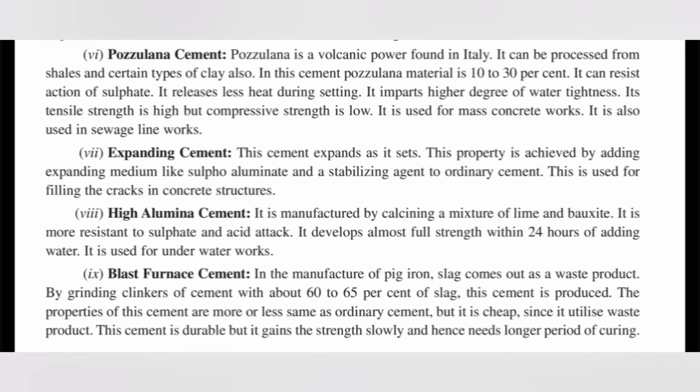Number 9. Blast furnace cement. In the manufacture of pig iron, slag comes out as a waste product. By grinding clinkers of cement with about 60 to 65% of slag, this cement is produced. The properties of this cement are more or less the same as ordinary cement, but it is cheap since it utilizes a waste product. This cement is durable, but it gains strength slowly and hence needs a longer period of curing.